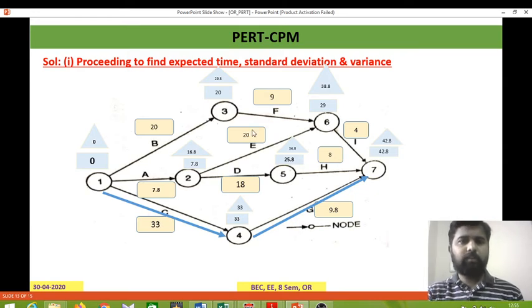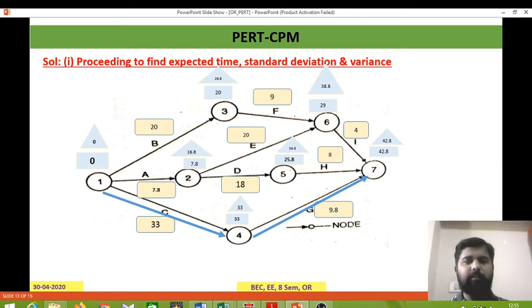here I have prepared the same example as a table. So how to calculate total float directly: just take the difference between the times at each and every event. If you get 0, then consider that path as the critical path. Here you can see these two are zeros, 0 minus 0, and 33 minus 33 is 0, and 42.8 minus 42.8 is 0. Both give 0, so this path, 1 to 4 and 4 to 7, I consider as the critical path. And you know how to calculate all the remaining ones.